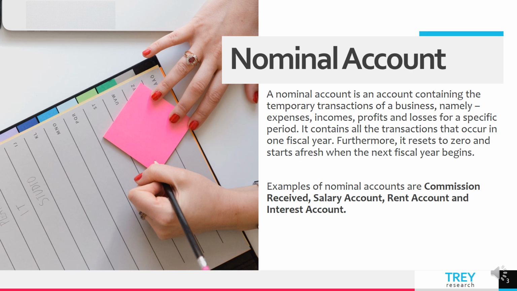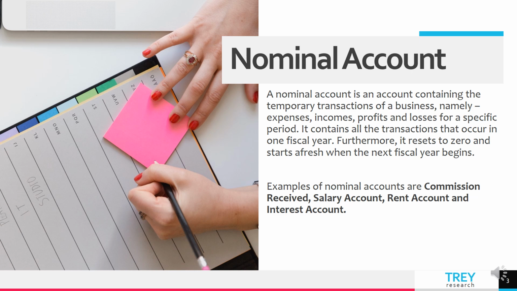You will not see them in the balance sheet, although the net profit or net loss, which is a result of the PL account, that is a profit and loss account, appears in the balance sheet on the liability side. Why? Because the net profit is added to the capital or the net loss is subtracted from the capital. Now, observe one thing. It's written that it resets to zero and starts afresh when the next fiscal year begins.